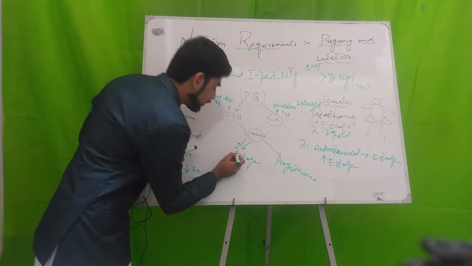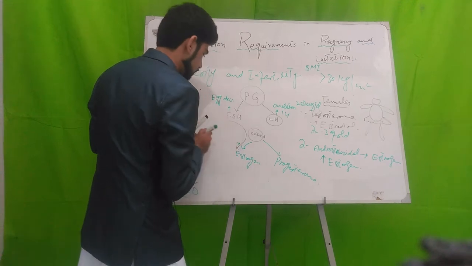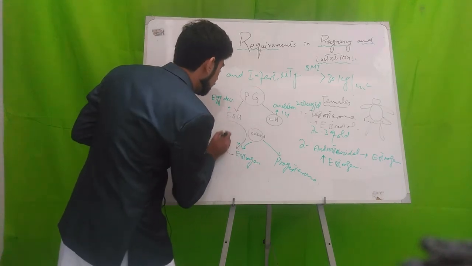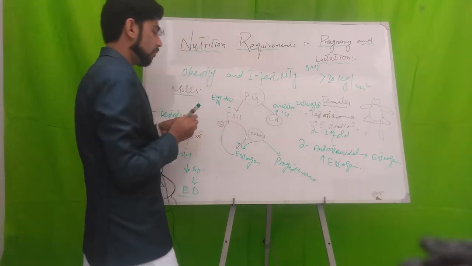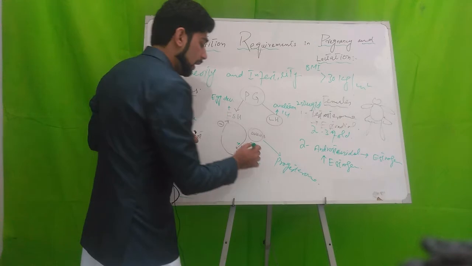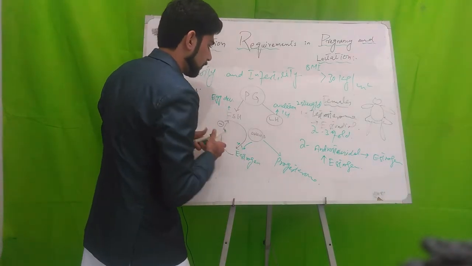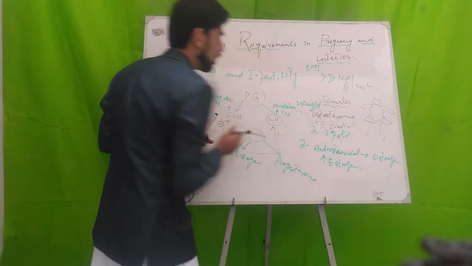The role of estrogen is to inhibit the release of follicular stimulating hormone, and estrogen also increases the release of luteinizing hormone.